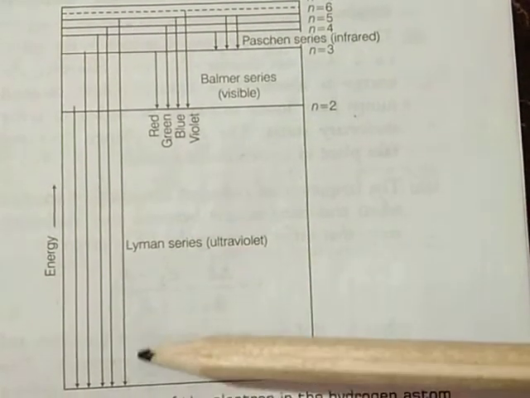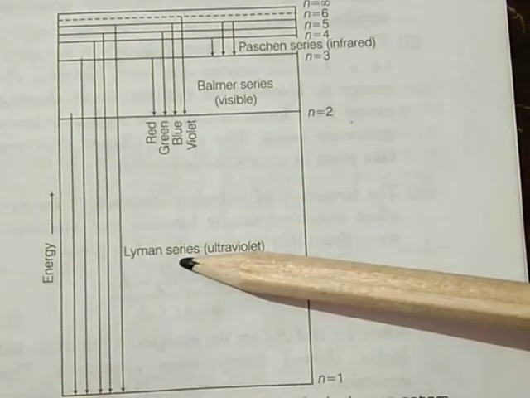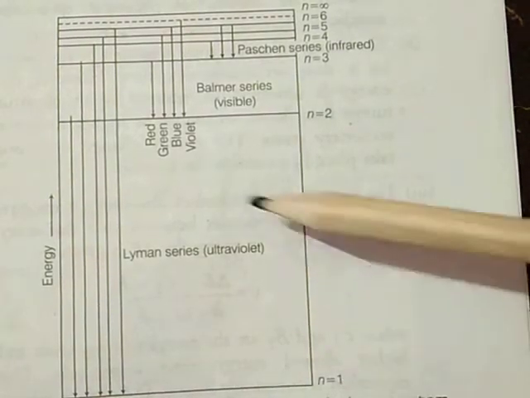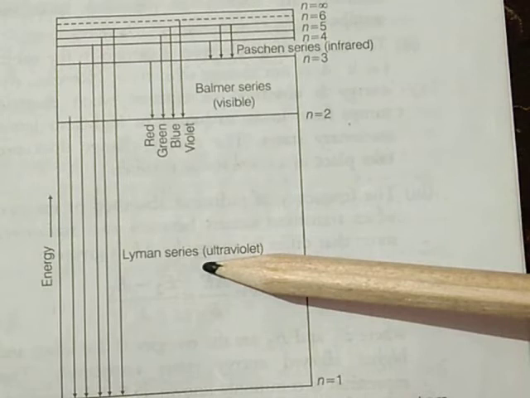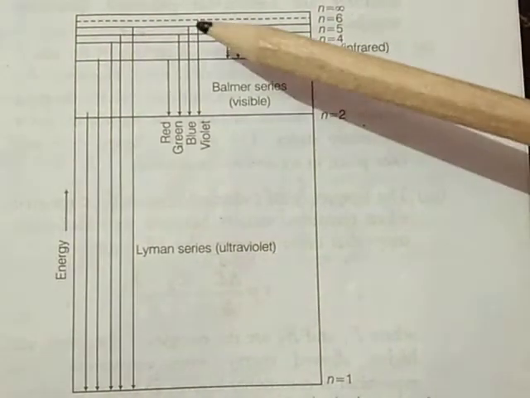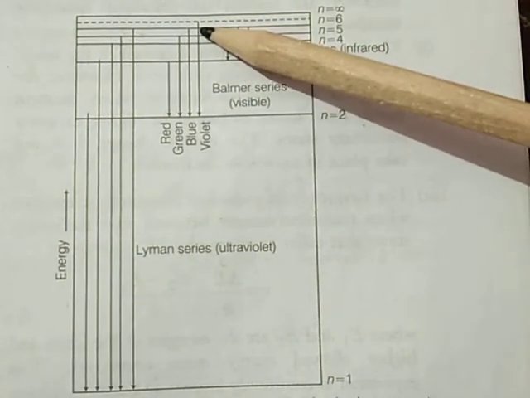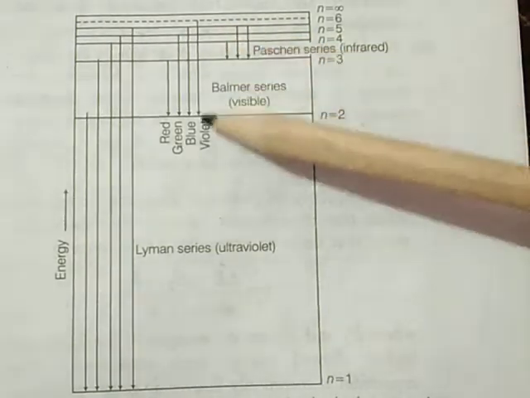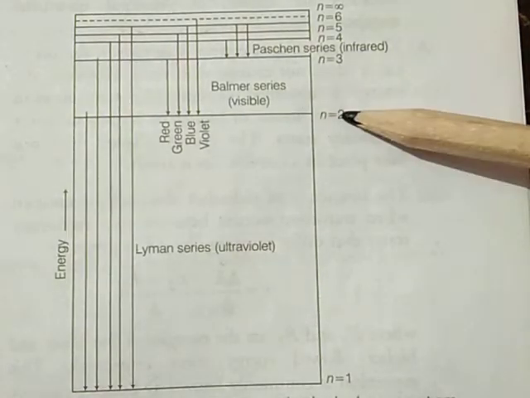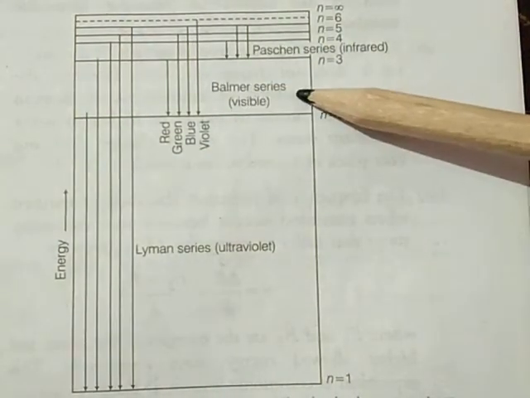are grouped as the Lyman series, where n value is equal to 1. The lines that arise due to the transition from a higher energy level to n equal to 2, the lower energy level, form the Balmer series.